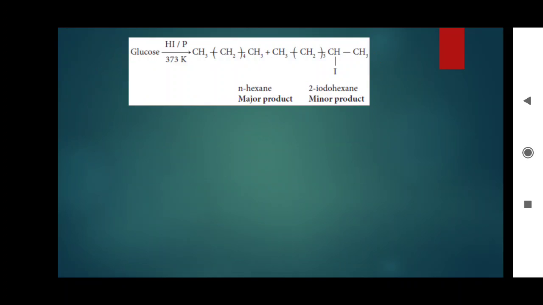The first evidence, we see the molecular formula and how the structure was. Second one, whether the 6 carbon atoms are linearly bonded or not. How can we check it? The glucose on reduction gives a compound. The compound is a mixture of n-hexane and 2-iodohexane, indicating that the 6 carbon atoms are bonded linearly.